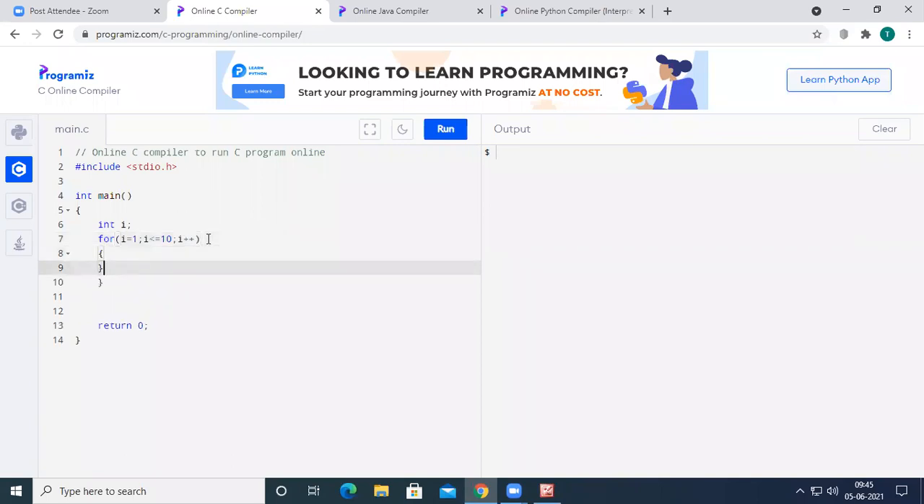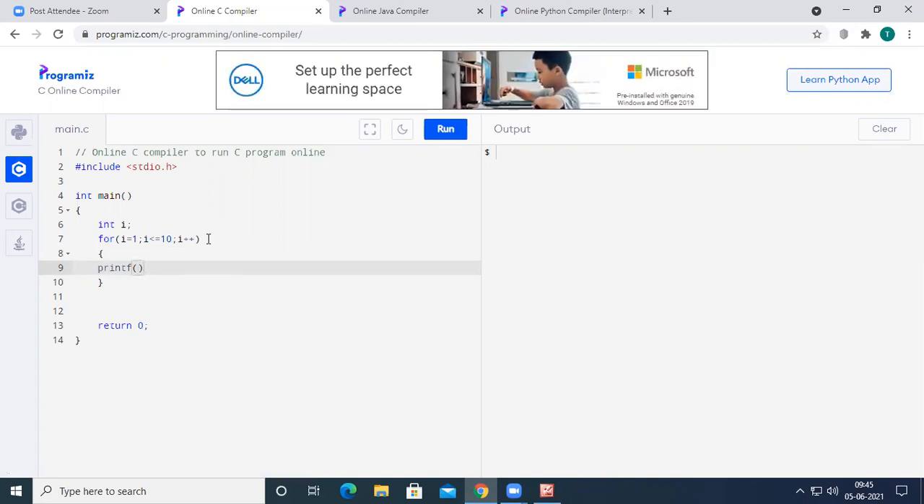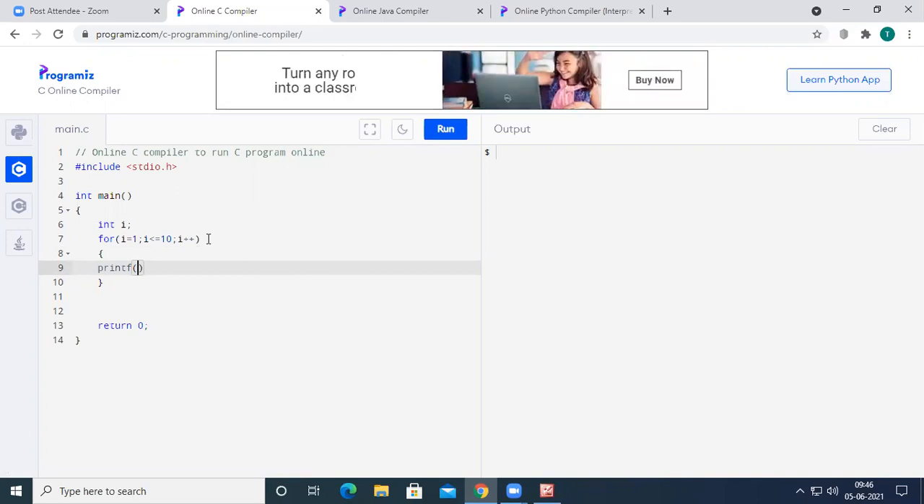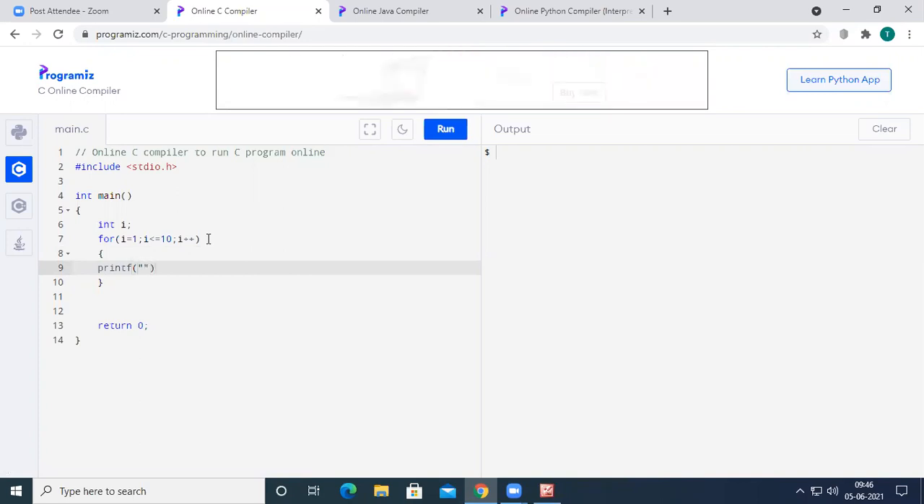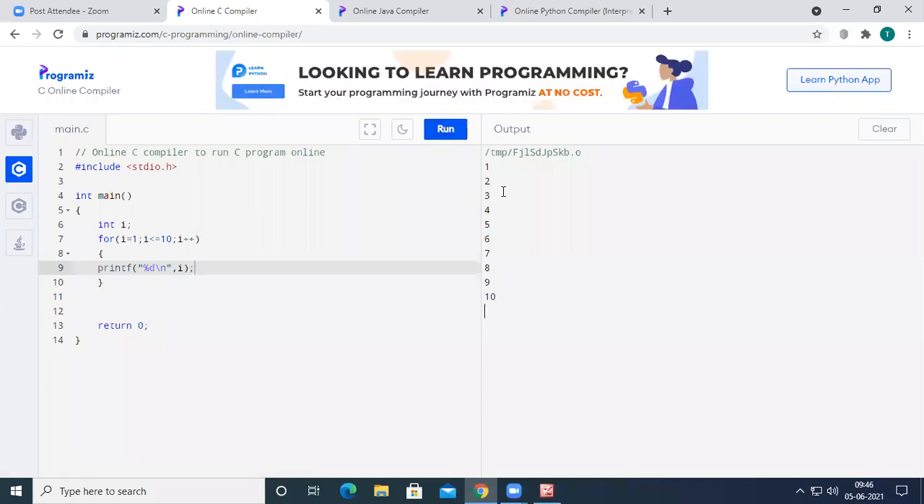So inside this for loop, in order to print something on the output screen in C programming language, we are going to use the printf statement. Here the i value is of integer type, so we have to use %d, comma, the value of i. Let us use a \n in order to print each value on a new line. Now, if I run the code, you can observe it has printed the values 1 to 10.